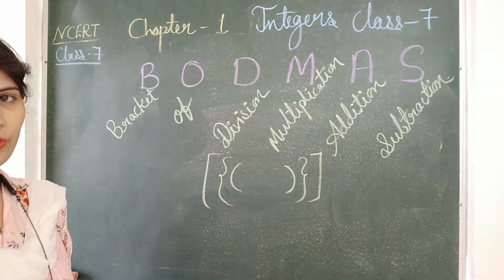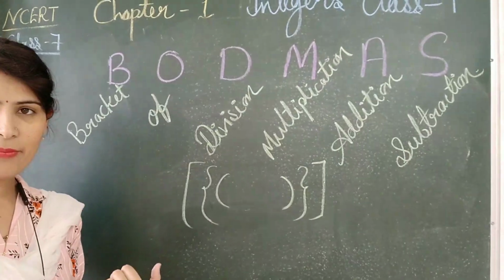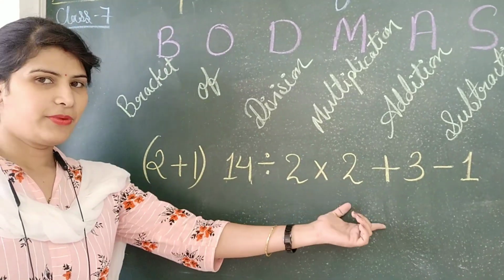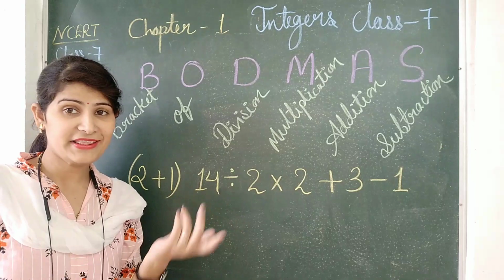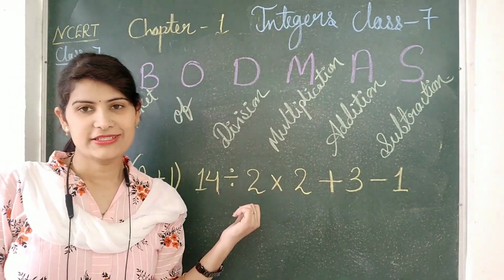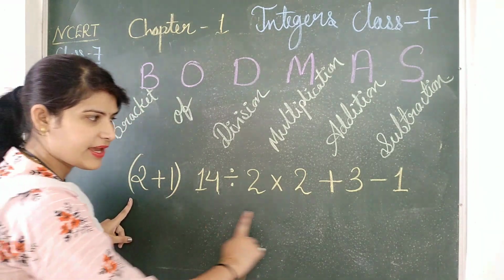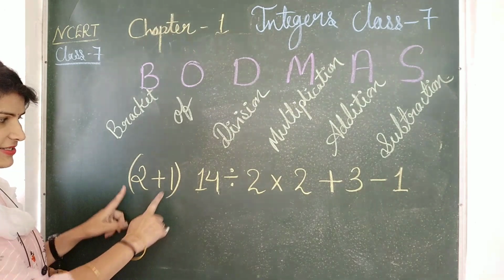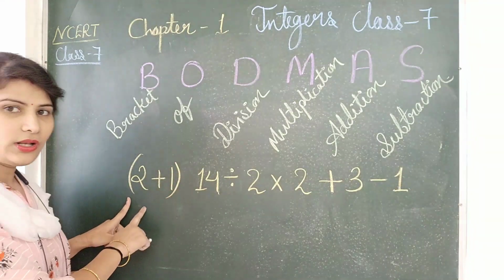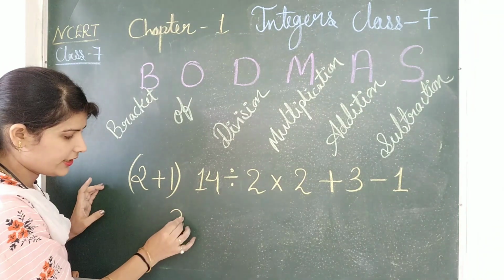First in a question we solve the bracket. How can we solve? Let us take one example. You may think this is a very lengthy question, but by using the BODMAS rule it can be solved simply. First, have you seen a bracket? Yes, so solve the bracket first. 2 plus 1 is 3.